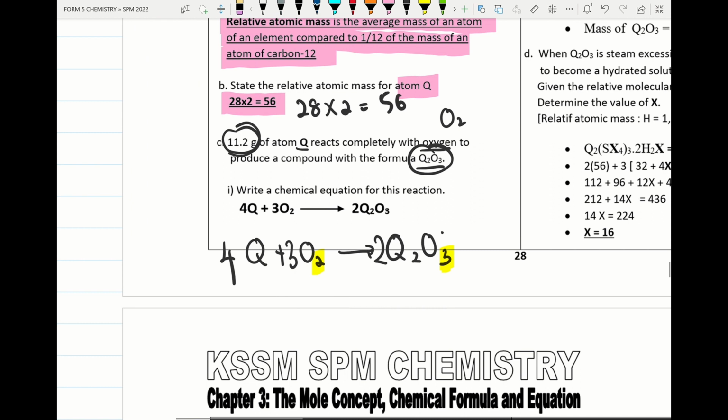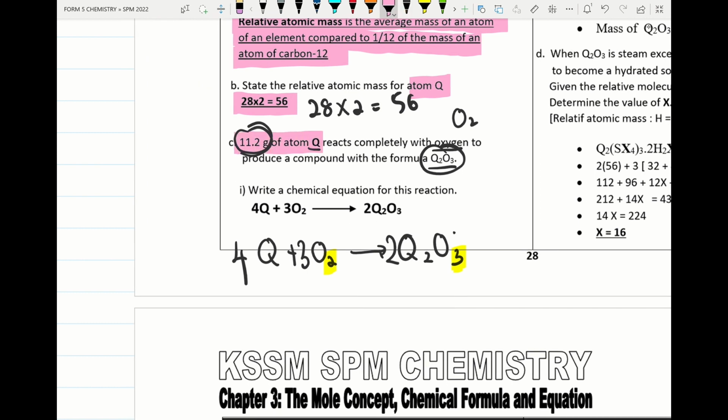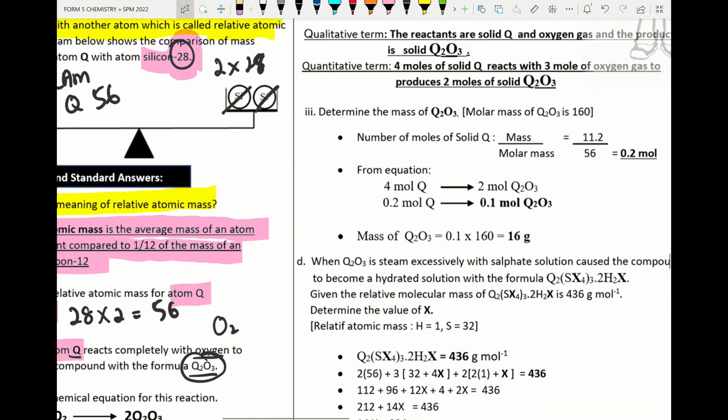Please check that when the mass is given, the mass belongs to the Q atom. So if the mass is given, please convert it into number of moles for stoichiometry calculation. How to find the number of moles? We take the mass over the molar mass. This is the formula that students must use. Now we check the question.